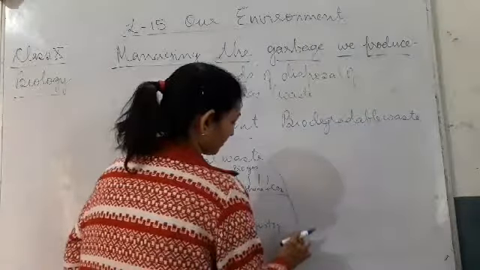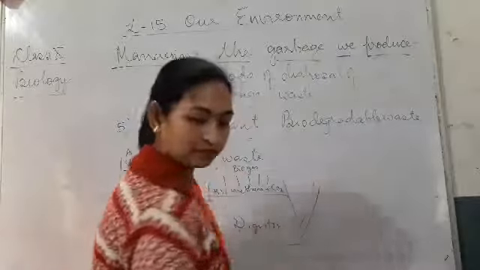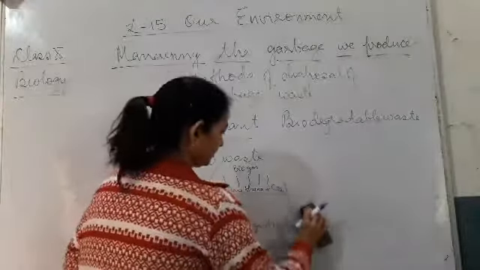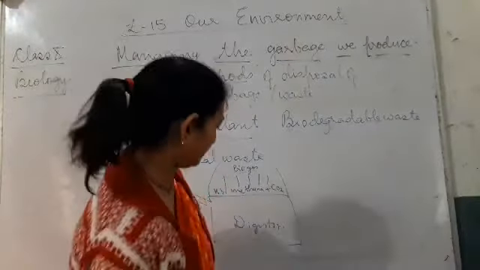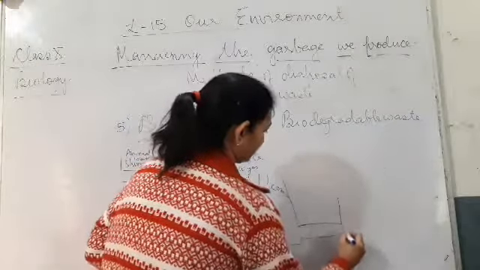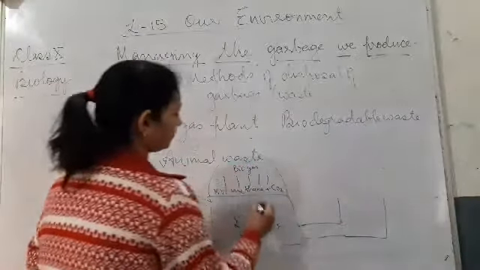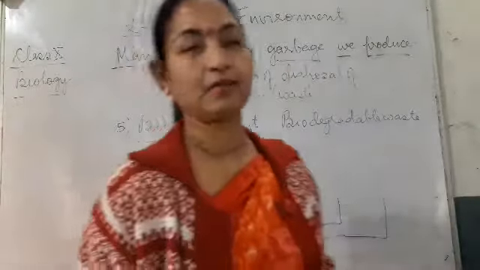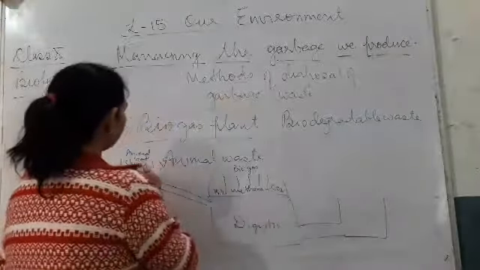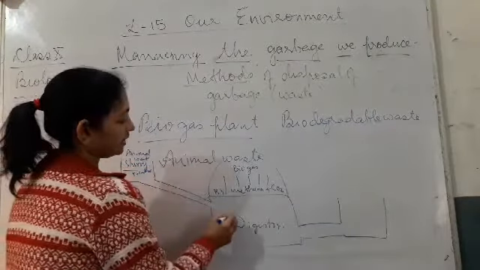And from here, the leftover. After the production of the biogas, here the slurry is mixed with water. Slurry plus water is sent to the digester.